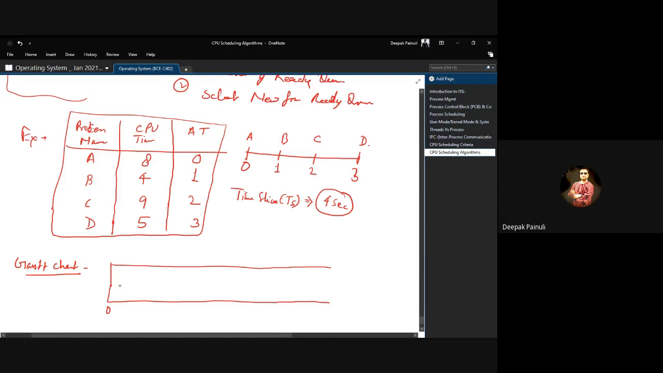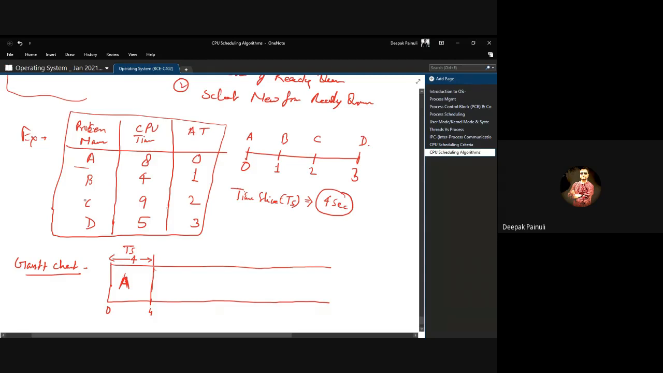So at time T0 we have only one process, which is A. So obviously A will get control of the CPU. And for how much duration will it continue to work? It will continue to work for the given time slice, which is 4 seconds. At least 4 seconds it will continue to work in the CPU. After that it gets suspended and a new process will be selected from the CPU ready queue.